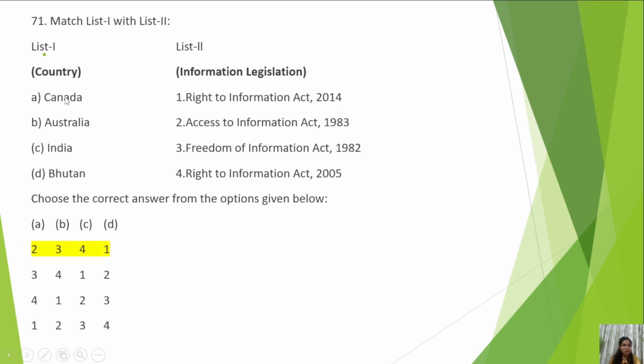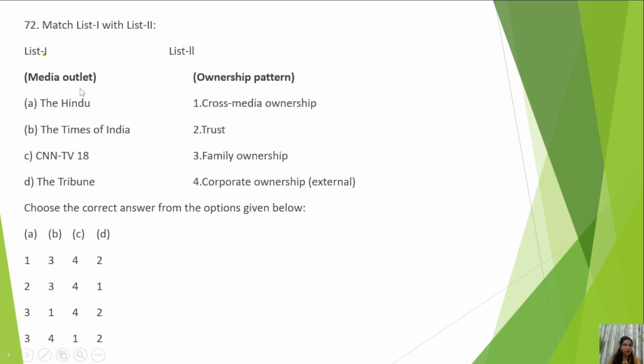Okay. So Canada, Access to Information Act 1983, then Australia, Freedom of Information Act 1982, India 2005, Bhutan, Right to Information Act 2014. So you can remember that Bhutan is a recent country that has introduced the Right to Information Act in 2014. Okay. Now media, match the media outlet with ownership pattern.